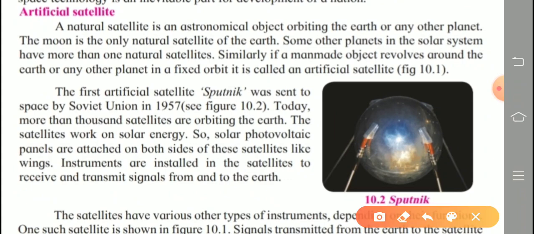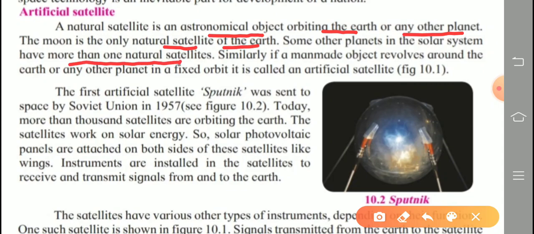A natural satellite is an astronomical object orbiting the Earth or any other planet. The moon is the only natural satellite of the earth. We know that. Some other planets in the solar system have more than one natural satellite, that is, more than one moon. So already you learned about the solar system in the previous standard.